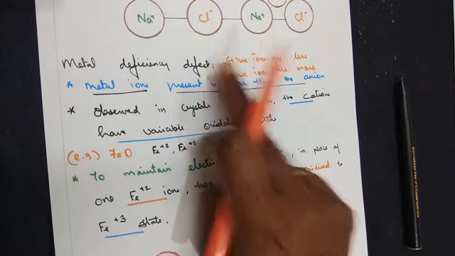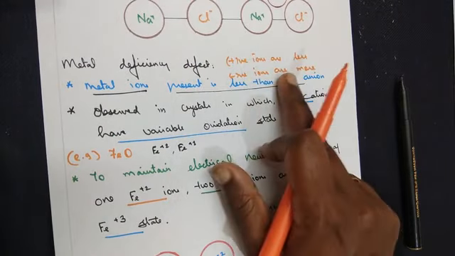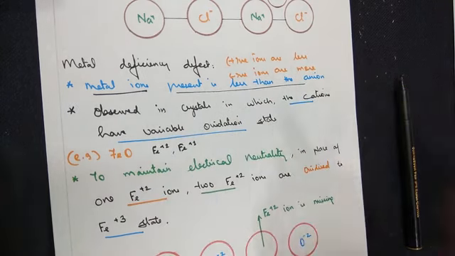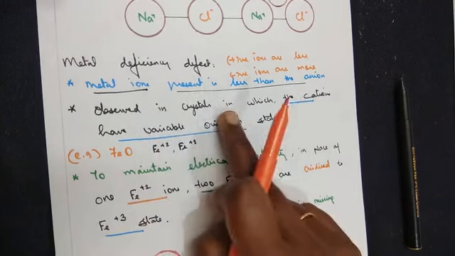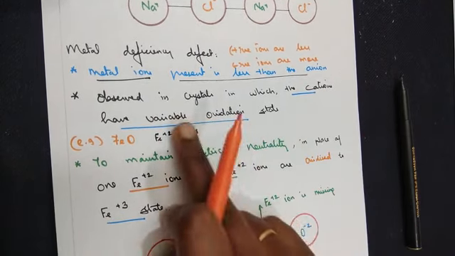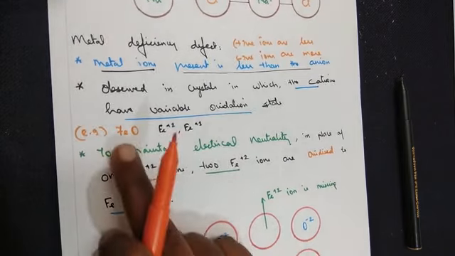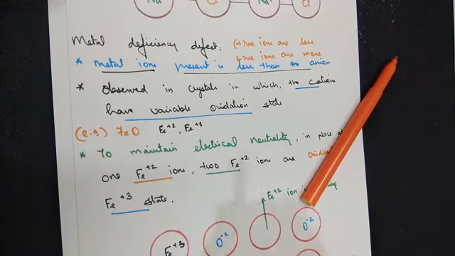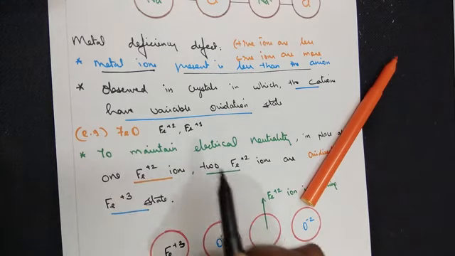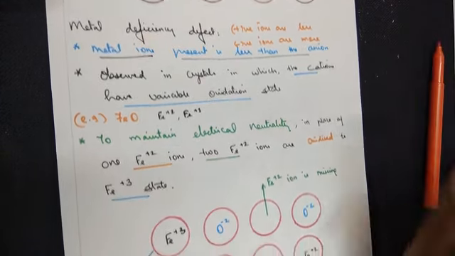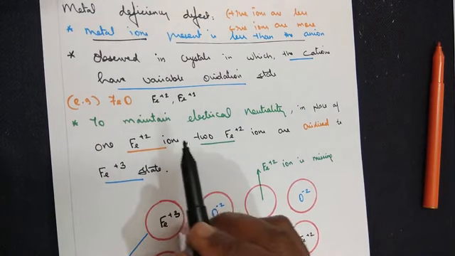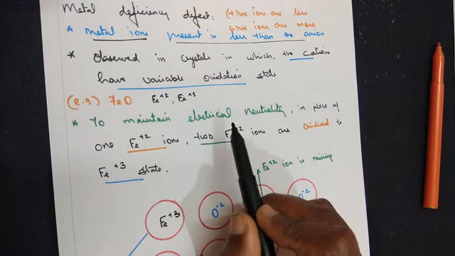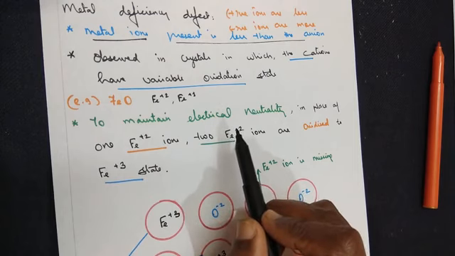Metal deficiency: when you say positive ions are less, negative ions are more. So the metal ions present are less than the anions. It is observed in crystals where the cations have a variable oxidation state. Here iron is the cation and oxygen is the anion. Iron has variable oxidation states of plus 2 and plus 3. Now, to compensate for the missing ion, electrical neutrality should be maintained. How is it maintained?